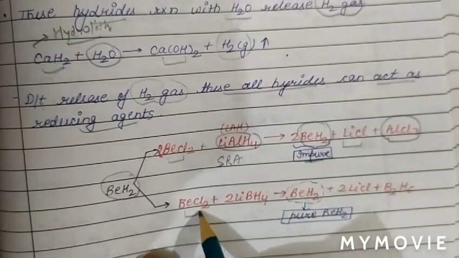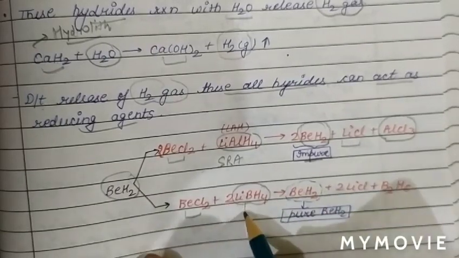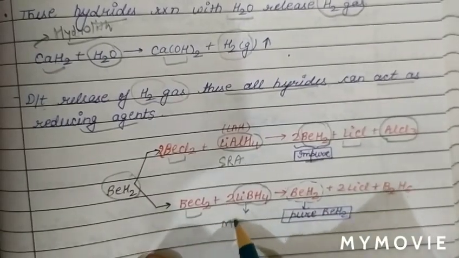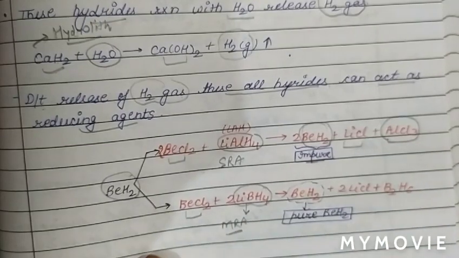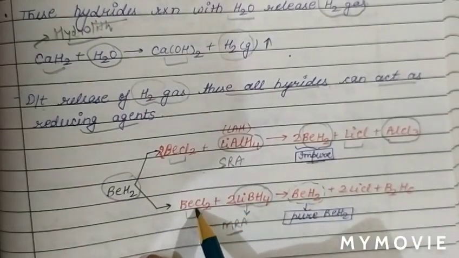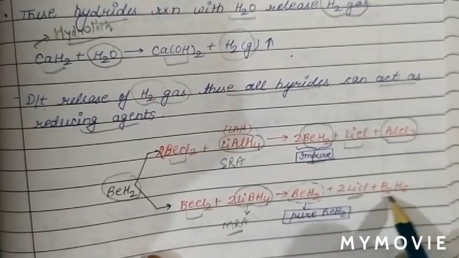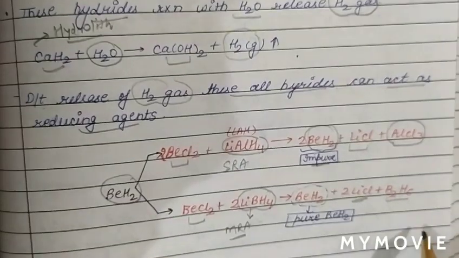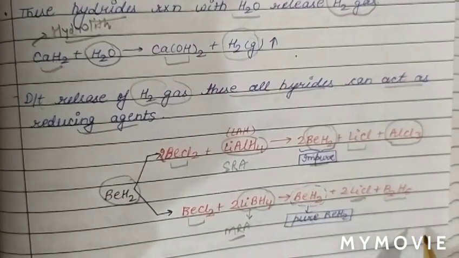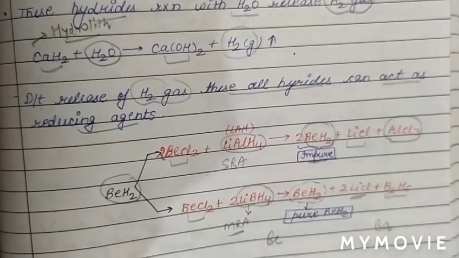Now see the method for the preparation of pure beryllium hydride. The pure form of BeH2 is prepared when BeCl2 is treated with lithium borohydride, LiBH4. LiBH4 is a mild reducing agent. When LiBH4 is passed through BeCl2, it forms BeH2 in pure form along with LiCl and diborane.